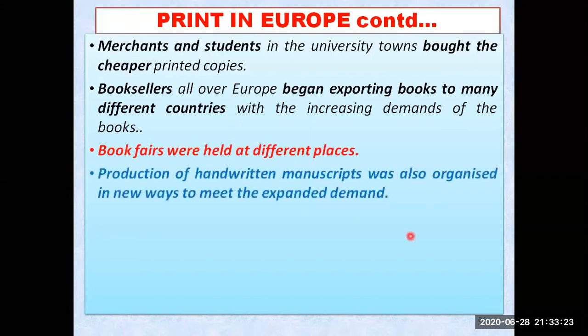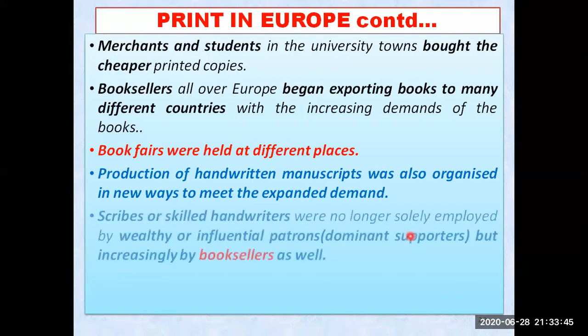Production of handwritten manuscripts was also organized, because it was also in great demand by the rich people. They wanted manuscripts handwritten on vellum, that is, the skin of animals. So it was in great demand also. They were even organizing new places and new ways to meet the expanded demand for manuscripts.